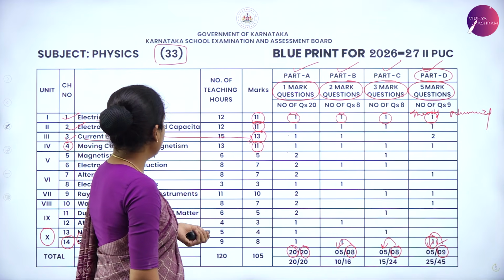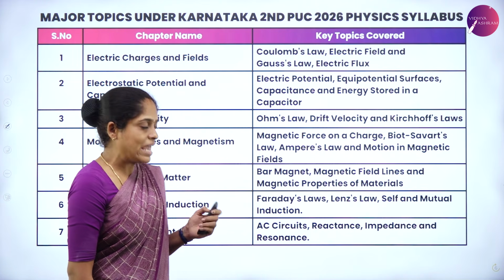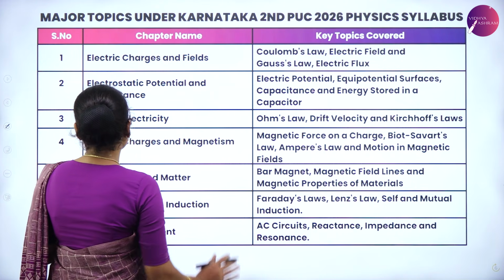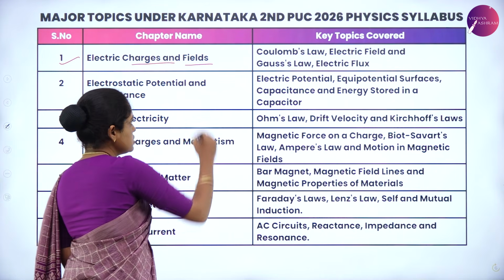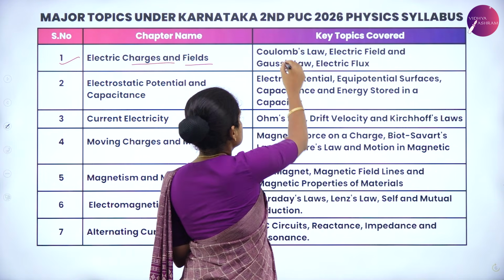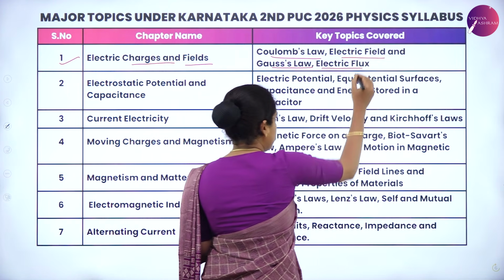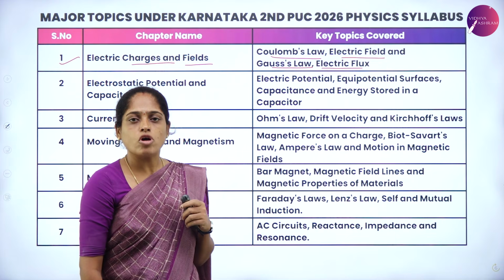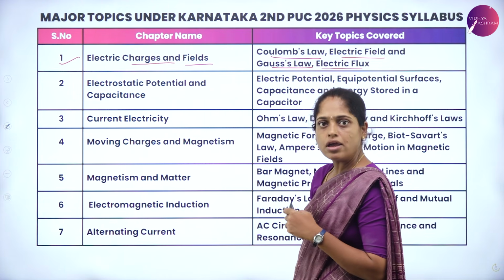Now you know the blueprint. Let us concentrate on important topics from each chapter. Yes, the first chapter is electric charges and fields, in which we discuss Coulomb's law, electric field, Gauss law, and electric flux. These are the very important topics from the first chapter, electric charges and fields.